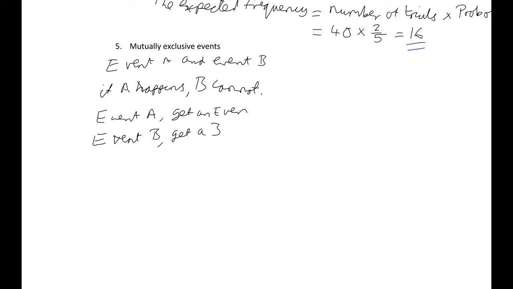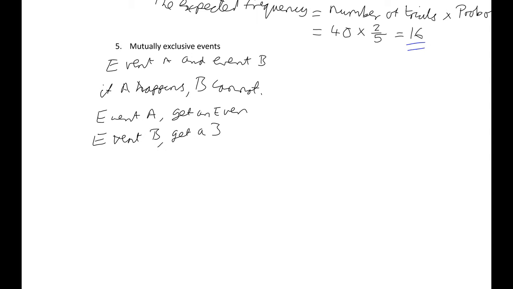If I get one, it excludes the other. So if I get A, it excludes B. If I get B, it excludes A. They are mutually exclusive. They exclude each other from happening. I could have another one where I have event C and D. Event C is getting an odd. Event D is getting an even. They are also mutually exclusive. So that's all it means.